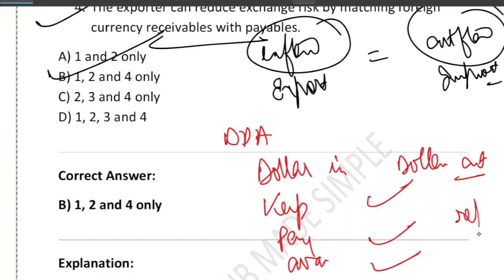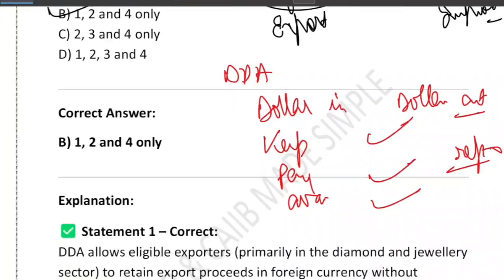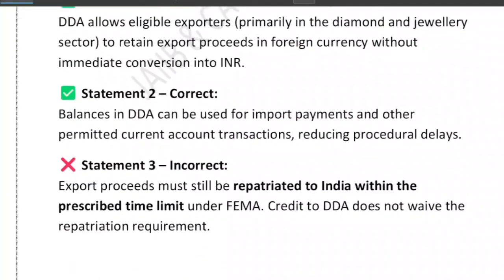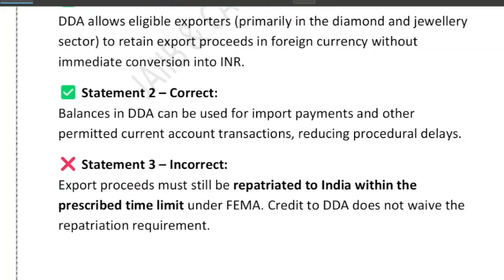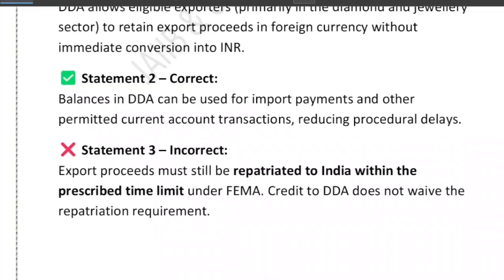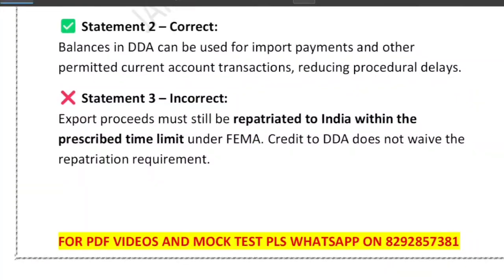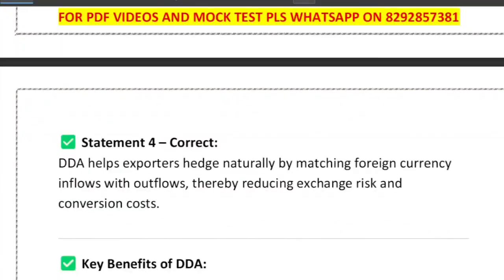Skip repatriation, no. Repatriation cannot be skipped, right? So DDA allows the exporter to retain foreign currency without immediate conversion. This is the first point to keep in mind. And money in DDA can be used for import and permitted expenses, but the repatriation rule still applies under FEMA. No exemptions for that. It helps in natural hedging. Yes, the biggest advantage of having a DDA account is natural hedging.